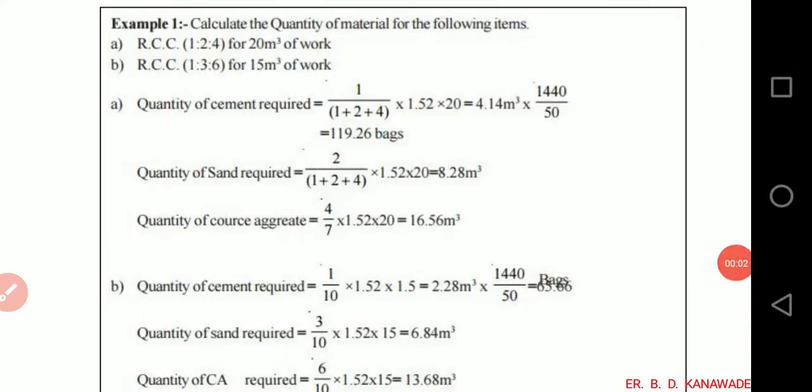Example number 1. Calculate the quantity of material for the following items. A. RCC 1:2:4 for 20 meter cube of work. B. RCC 1:3:6 for 15 meter cube of work. We have to find out the quantity of material. RCC, reinforced cement concrete. In that case, we know that cement, sand, aggregate, this proportion we have to find out in this numerical. For A, RCC 1:2:4 for 20 meter cube of work. B, RCC 1:3:6 for 15 cubic meter of work.